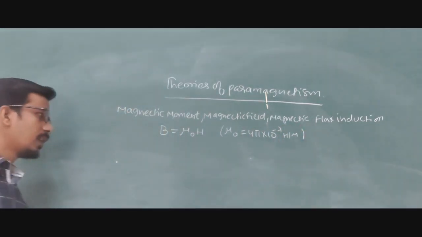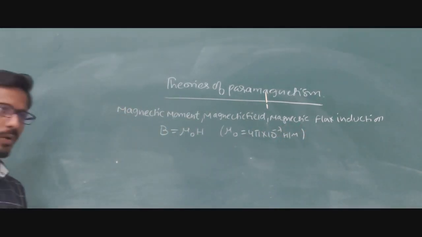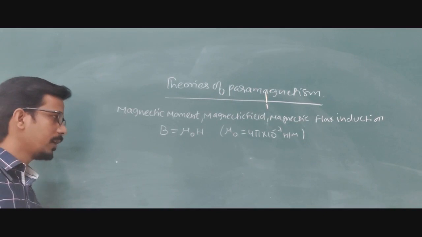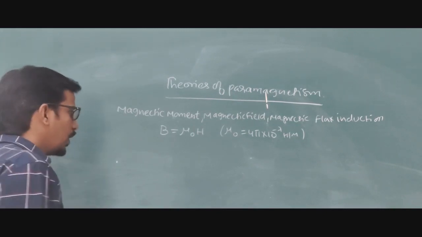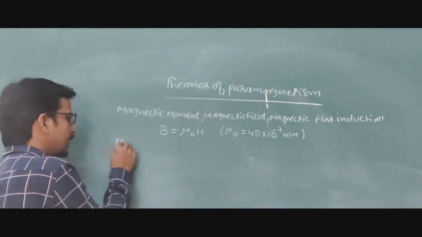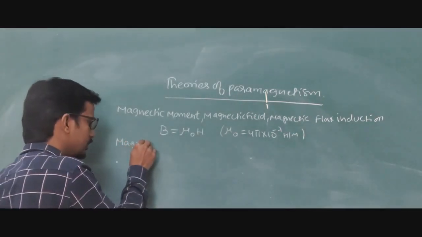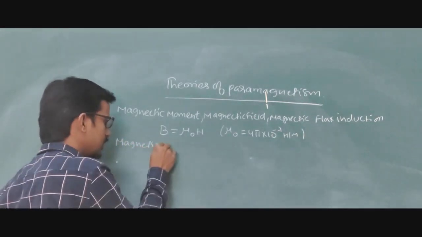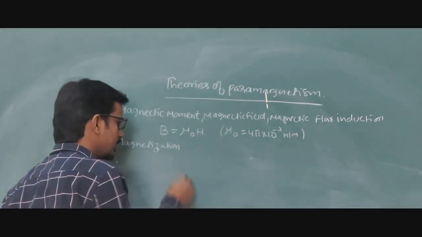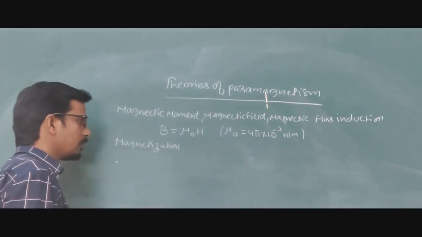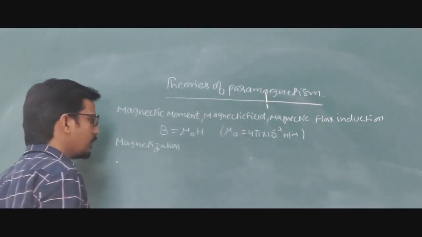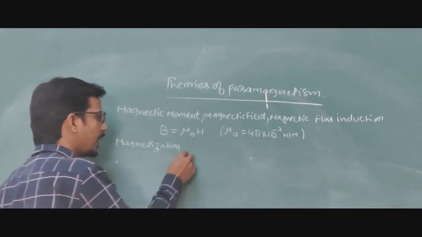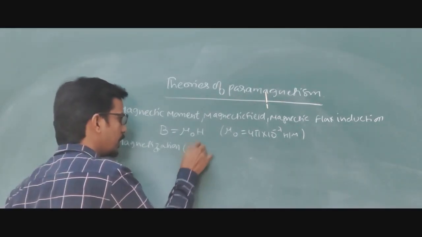So like this, we have different values to calculate and know the paramagnetic materials. Another quantity is M, called magnetization. Magnetization is also similar but a little bit different. So what is the difference between them?